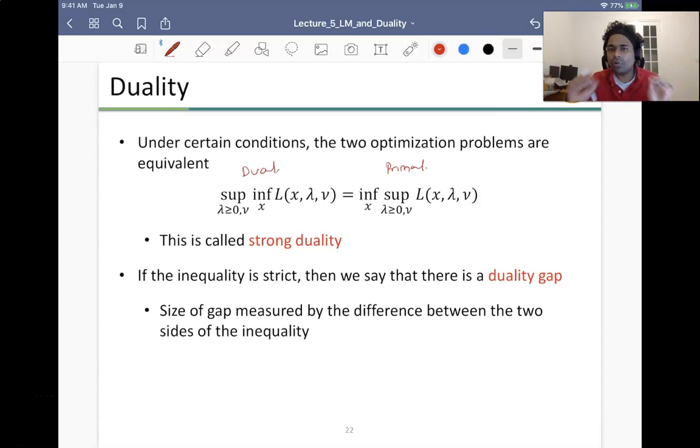If the two problems are equivalent, then I have what is called strong duality, right? Typically, if I don't have strong duality, this is less than or equal to, and if I have a strict inequality, then the gap between my primal and dual is called the duality gap.